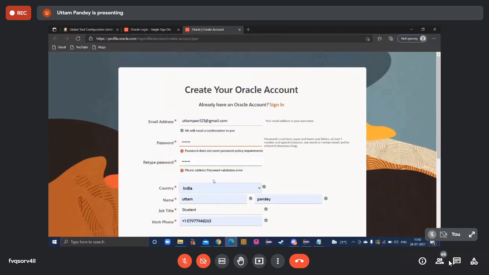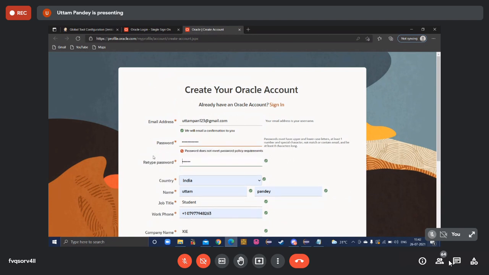They will give you mail to check password. Yes, everyone, please create an Oracle account. While creating Oracle account, don't close any tab. Okay.